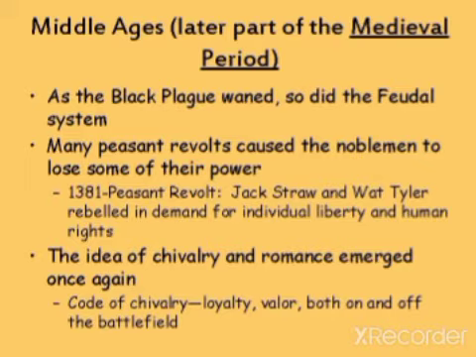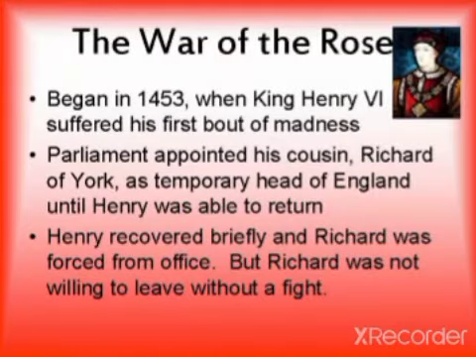That is the Peasant Revolt of 1381. After this black plague, the peasants started questioning the nobility. Jack Straw and Wat Tyler rebelled in demand for individual liberty and human rights. So that is one major thing that happened during this period. And then the idea of chivalry and romance emerged once again. This code of chivalry, loyalty, valor, the medieval romances, characteristic features of medieval romances is also seen during this time.